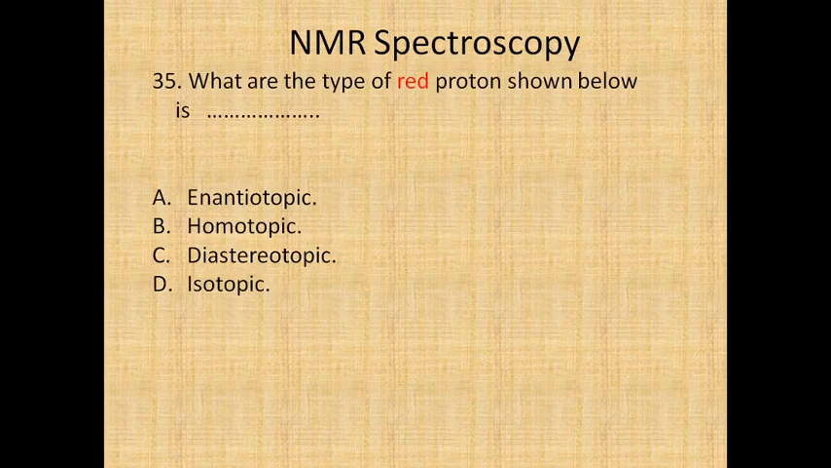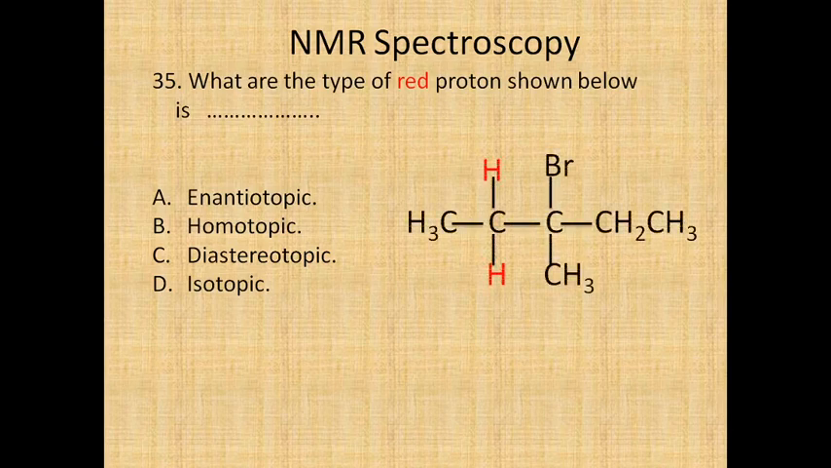What is the type of the red protons shown below? Just see the structure. We have to find out the type of these protons, whether they are enantiotopic, homotopic, diastereotopic, or isotopic. How can we find out whether they are enantiotopic, homotopic or diastereotopic? For that we have to make one more video.